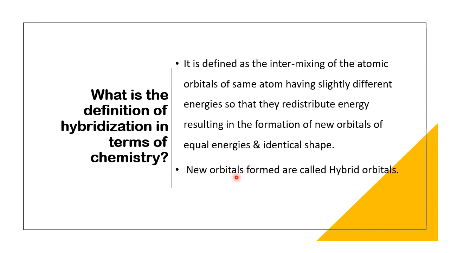And these new orbitals are called hybrid orbitals, like hybrid animals, hybrid seeds. Now in chemistry, hybrid orbitals form after the hybridization, after the intermixing. And this phenomenon is called hybridization. So today's topic has now come into the picture.